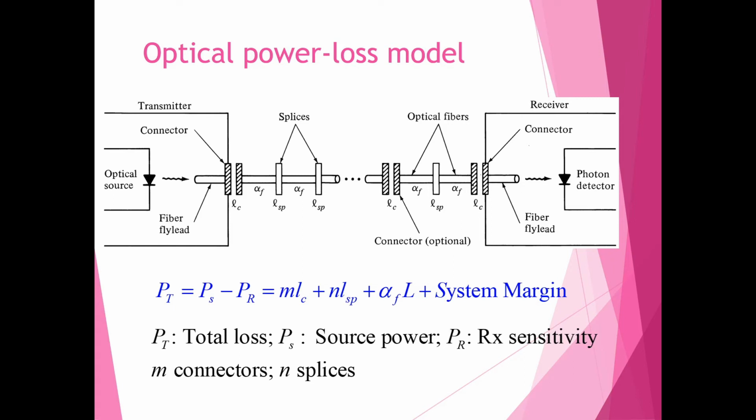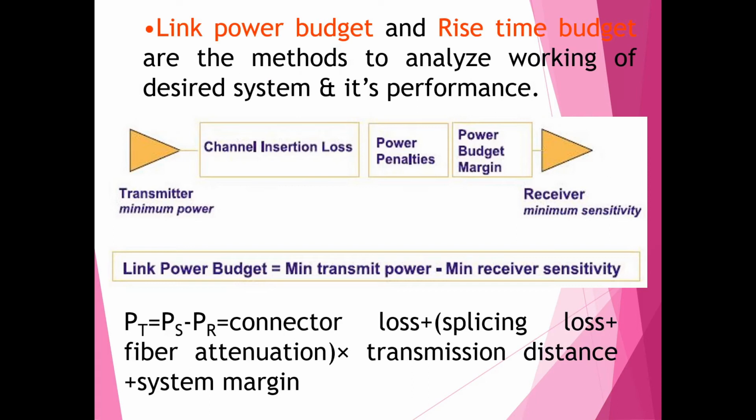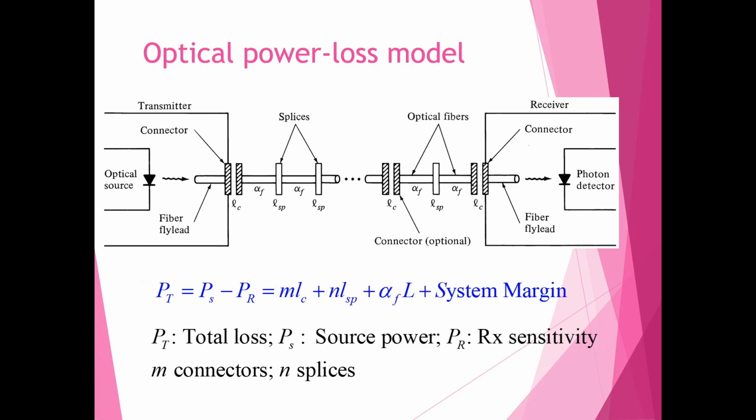The total optical power loss equals connector loss plus splicing loss plus fiber attenuation multiplied by transmission distance plus system margin. So here we get the equation for the link power budget: PT = M·Lc + N·Ls + α·L + system margin, where M is the number of connectors used in the system and N is the number of splices used in the system.